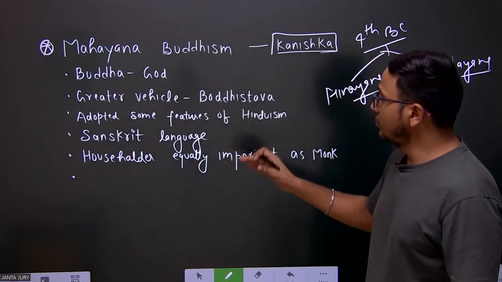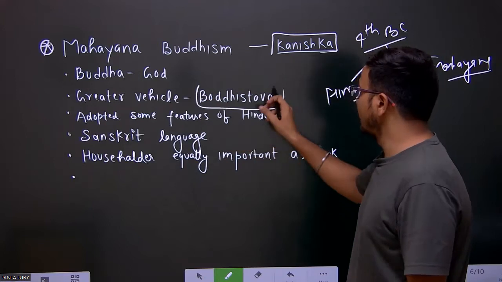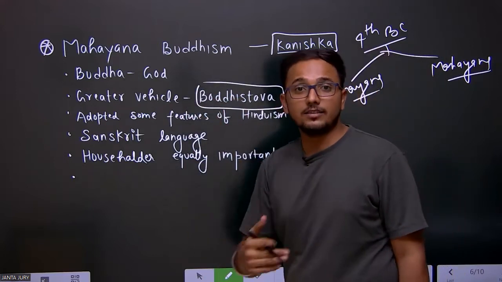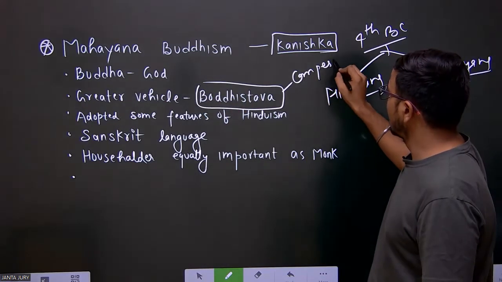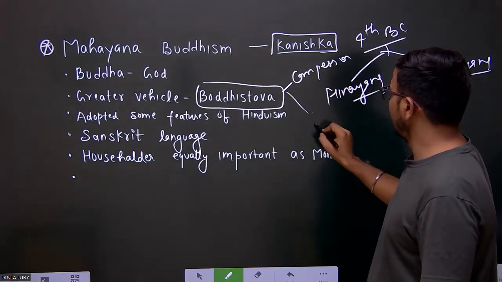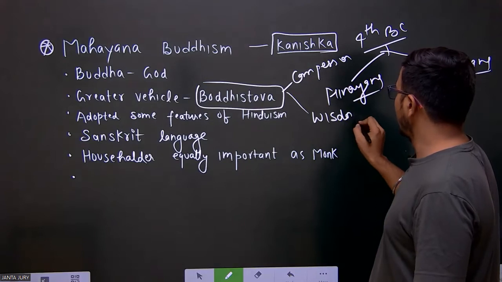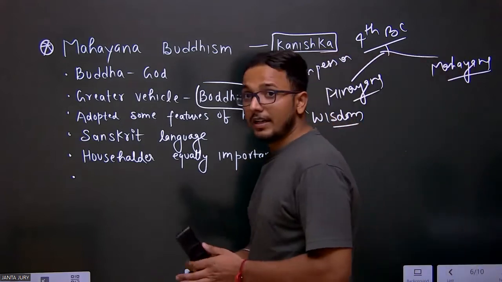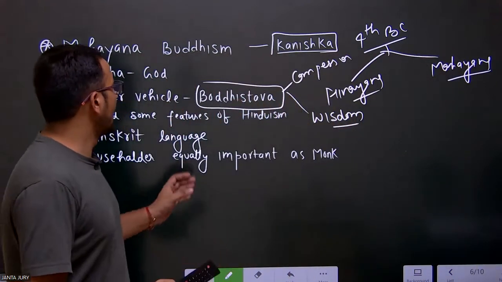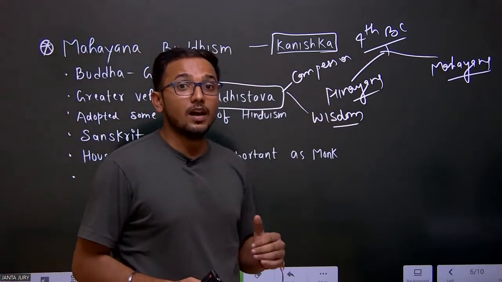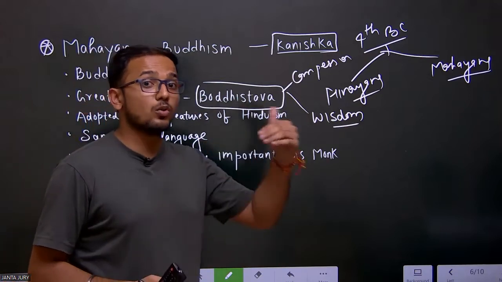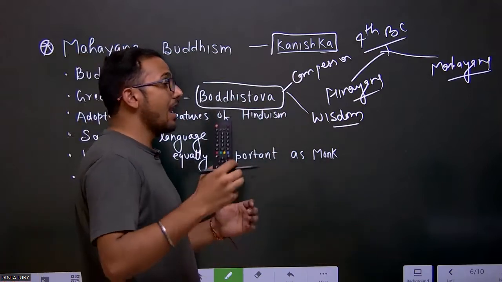In Mahayana Buddhism there was an emergence of the concept of the Bodhisattva, and this concept emerged from compassion and wisdom. What is the meaning of Bodhisattva? Bodhisattvas are persons who help others, householders, in achieving enlightenment.